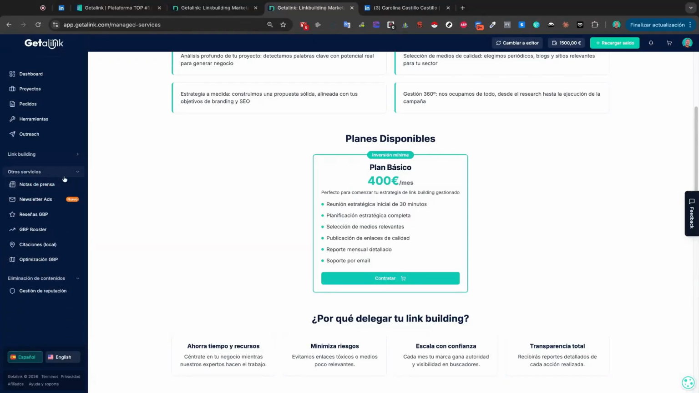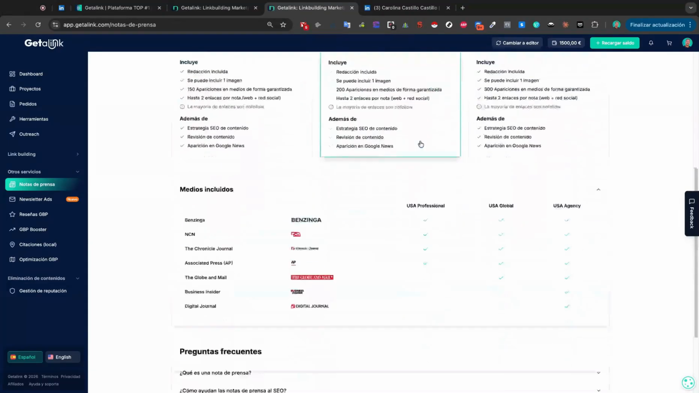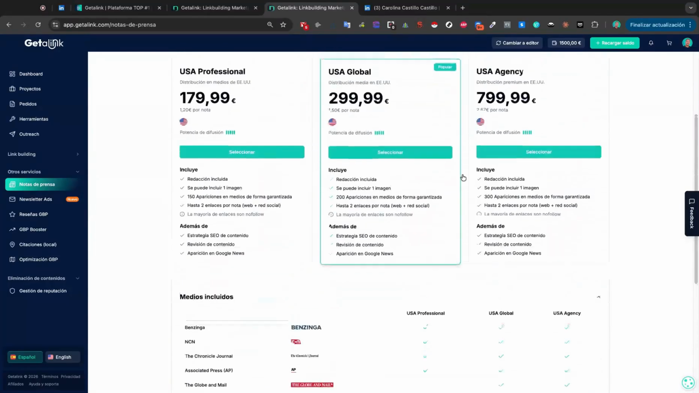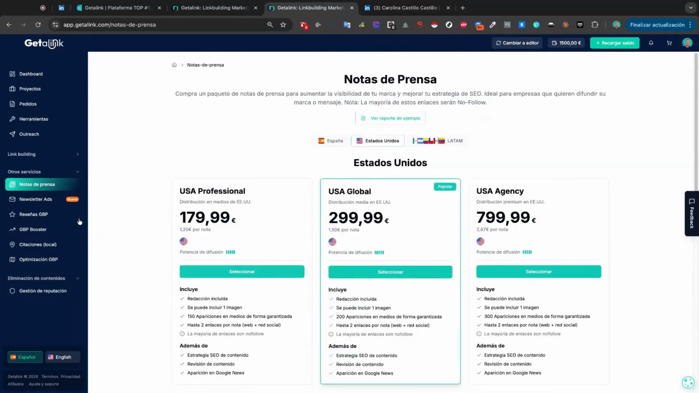Besides that, we have other services. We have press release services that we currently offer in Spain, in Latin America, where prices are the same, and in the United States, right? In the United States, we reach outlets like Benzinga, NCN, Business Insider, and so on. Okay, that's with the agency packs in case we want them all. That's for press releases, okay?